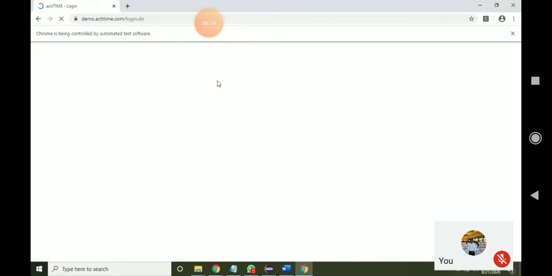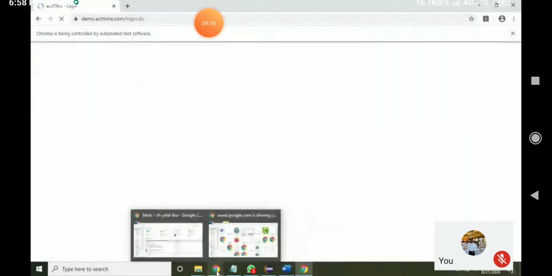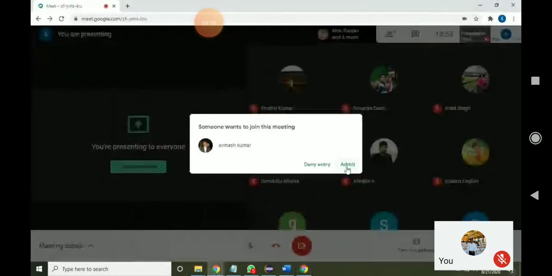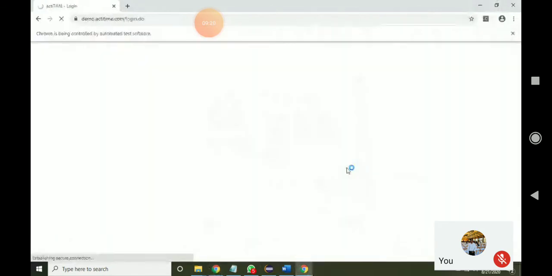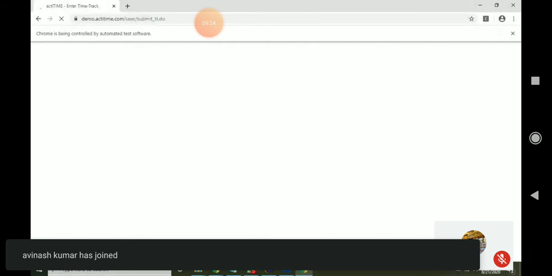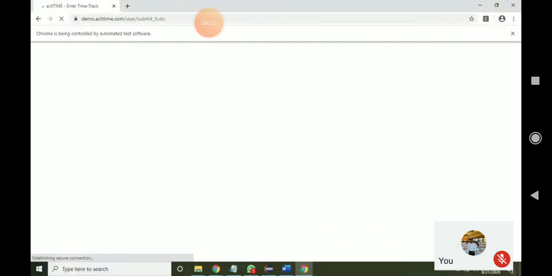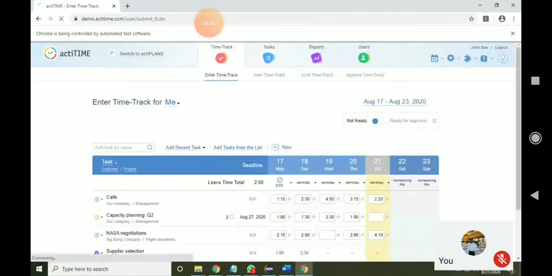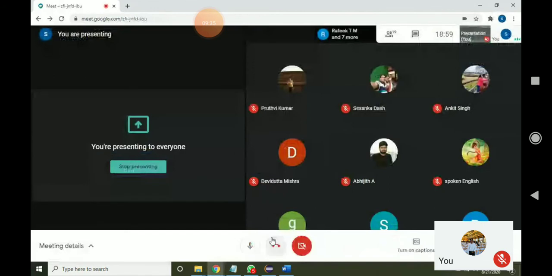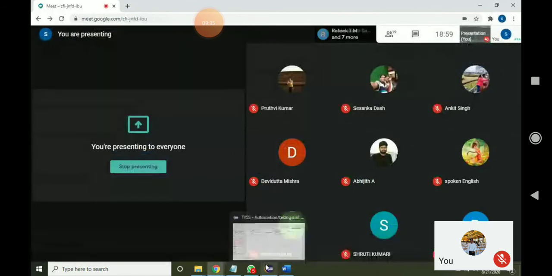Open the browser. Done. Next step. Enter the URL. Done. Next step is what? Login. Enter the username, enter the password. Done. Then close the browser also.